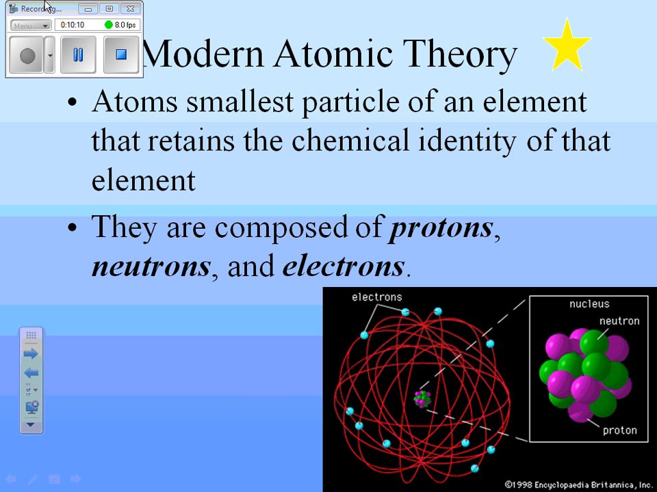So now we went from ancient history, where atoms were these small hard spheres, to knowing that while atoms are the smallest particle of an element, they actually have pieces: protons, neutrons, and electrons. And we know roughly where they are. Protons and neutrons spend their time in the nucleus. Electrons are on the outside, for right now, in energy levels.